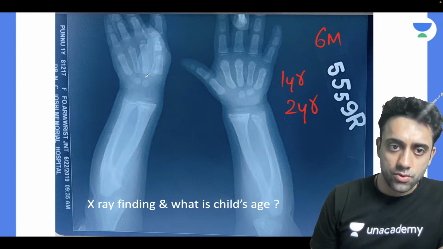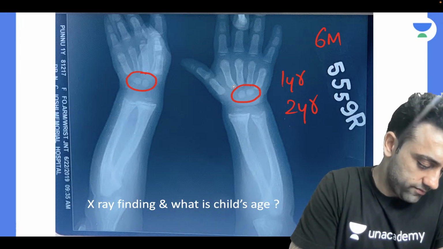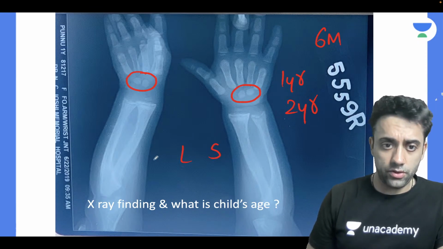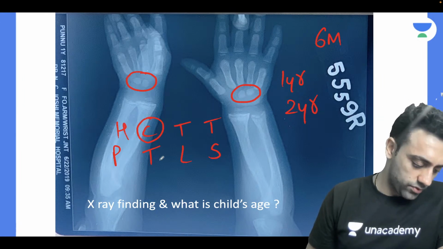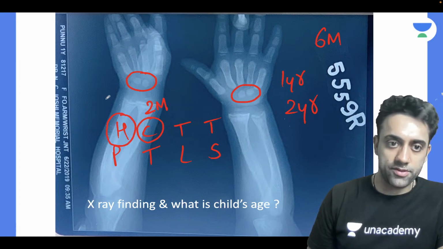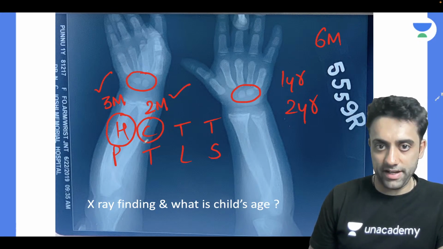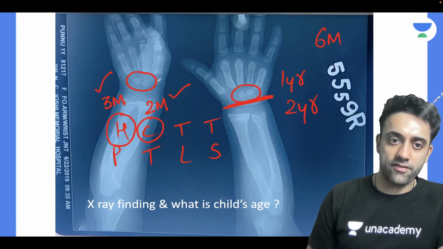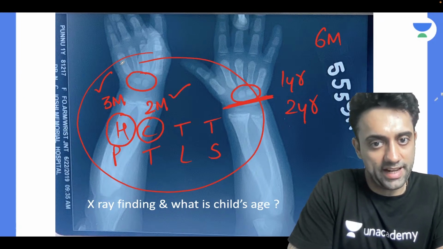Can we see two carpal bones over here? Only two carpal bones. So what is the age of this baby? Any random guesses? The capitate is the first carpal bone to appear in a baby, by 2 months, and then comes the hamate, by 3 months. So at least these two bones are there, capitate and hamate. So I assume this baby is roughly around 3 months old.